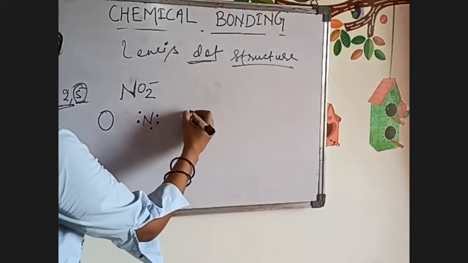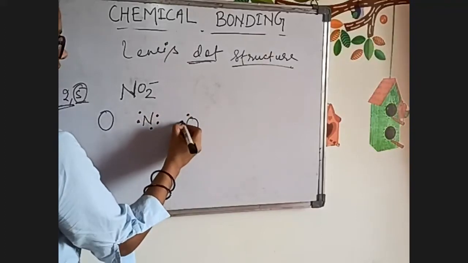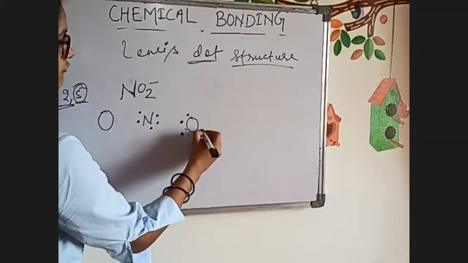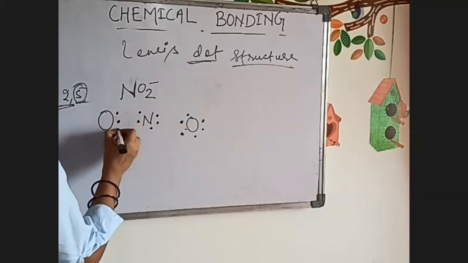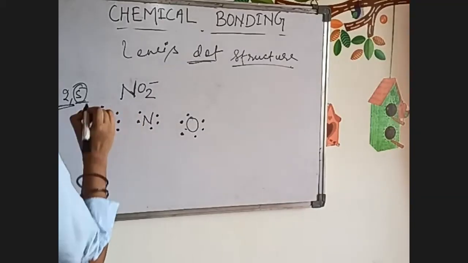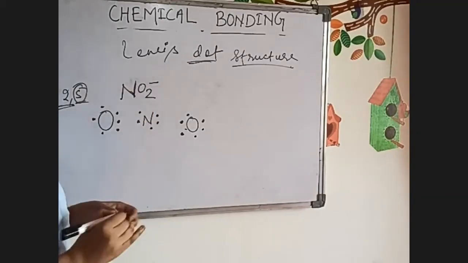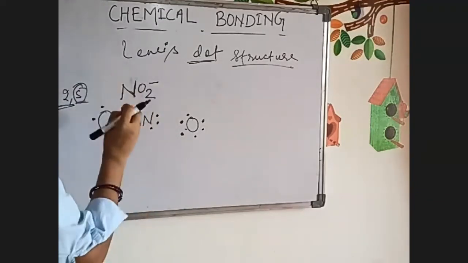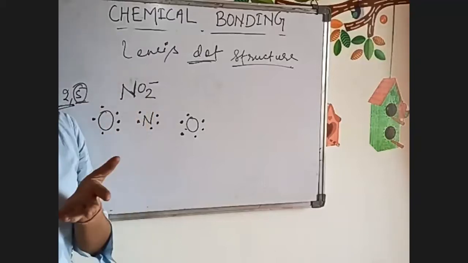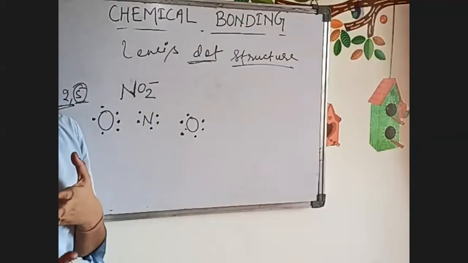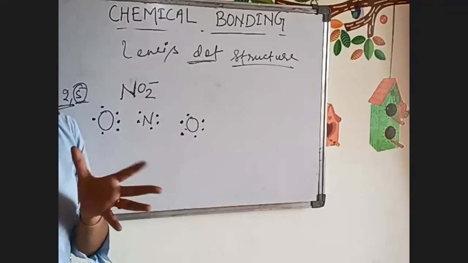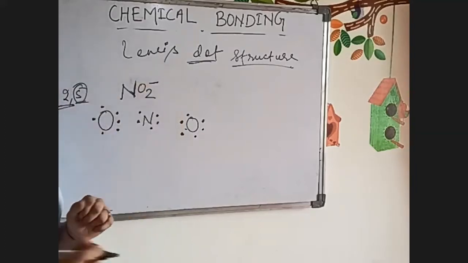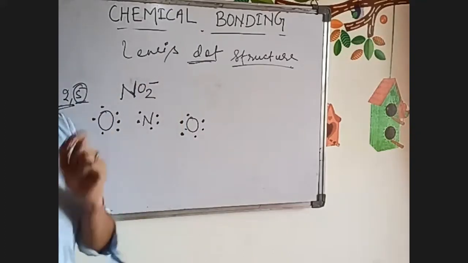Now here we write the valence shell electrons of oxygen: 1, 2, 3, 4, 5, and 6. Now here a negative sign is written. You have to understand the negative sign is not for oxygen, it is for nitrogen, because whenever an electron is taken or given, it is by the central atom, not by the side atom present in the compound. So here the negative charge means nitrogen has taken one electron.